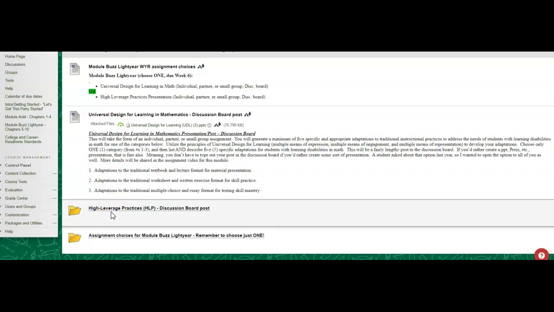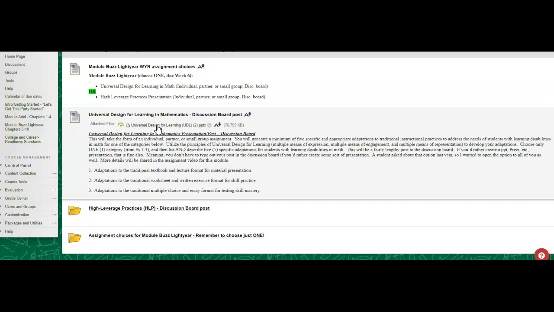Okay, I know some people really like the choices, some people really don't like the choices. So if you don't want a choice, just straight up post, right? Go into the discussion board, type your answer. Some people don't like that, so I'm just trying to accommodate everybody, but not everyone's always happy, but I try. So the first option is universal design for learning in math. Okay, there is a little PowerPoint right here. There's no recording with it. It's just a PowerPoint about universal design for learning.